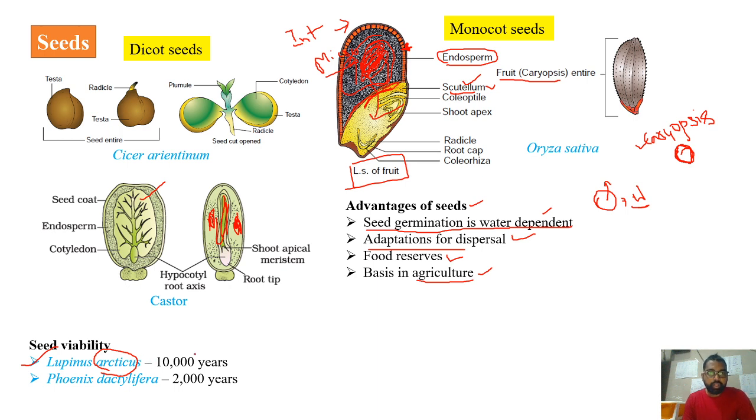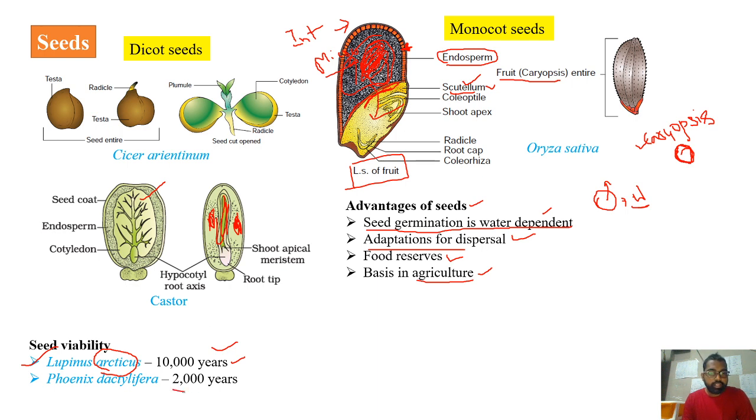It is found in the Arctic tundra. When some excavations were being performed, this seed was found. After 10,000 years, it was able to germinate, produce a plant, and even flower. So the viability in this case is 10,000 years in Lupinus arcticus.